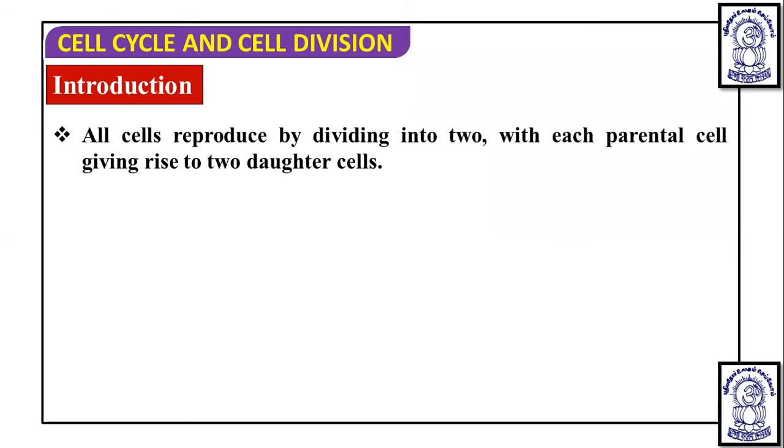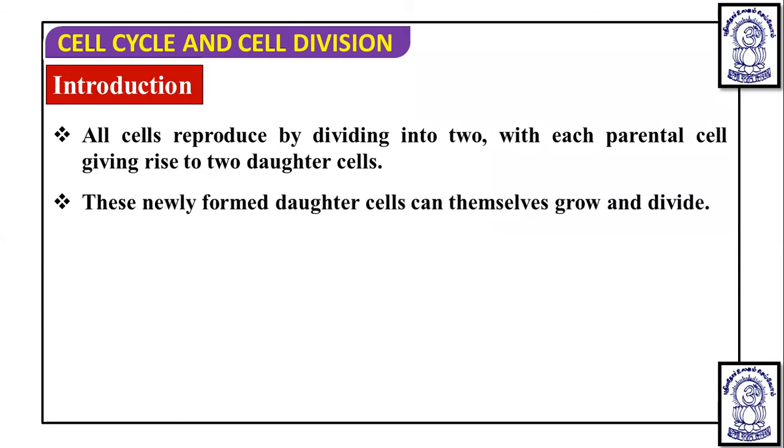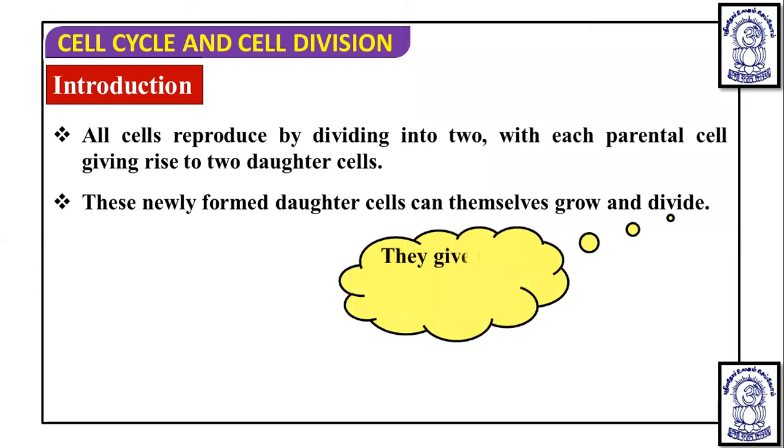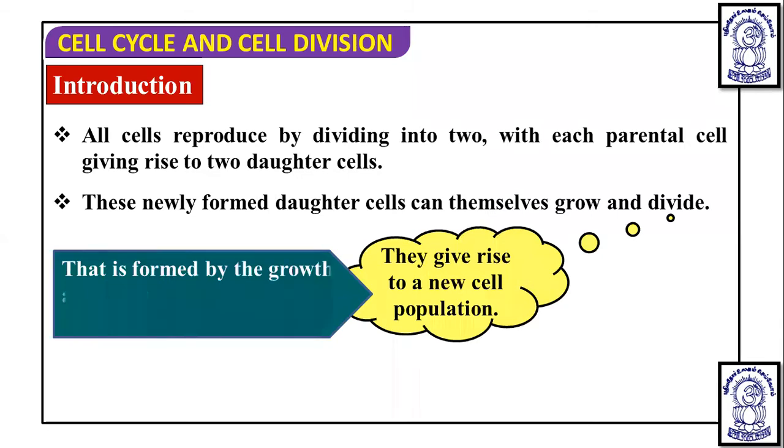Every cell, if it is reproducing, is going to produce two daughter cells from the parent cell, and in this, several processes take place. These newly formed daughter cells can themselves grow and divide again, and they are similar to their particular parent cell as well. Due to this division or reproduction property, they give rise to a new cell population, a mass of cells formed by the growth and division of a single parental cell.